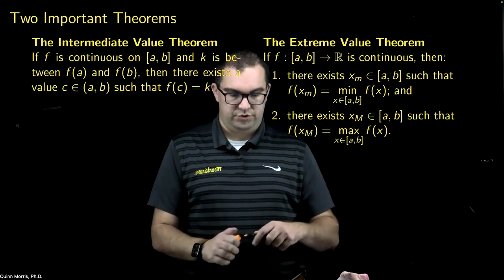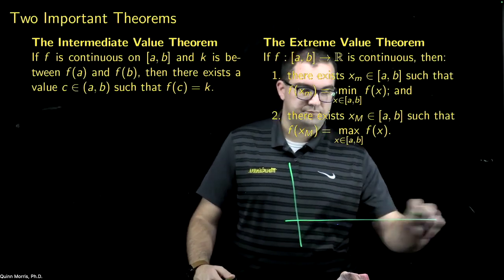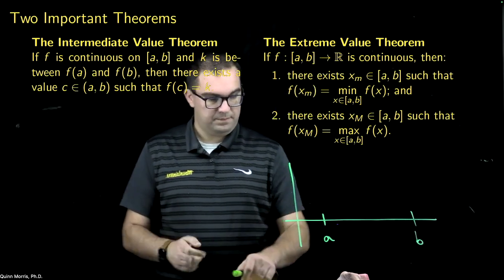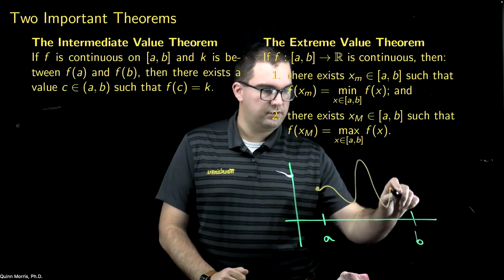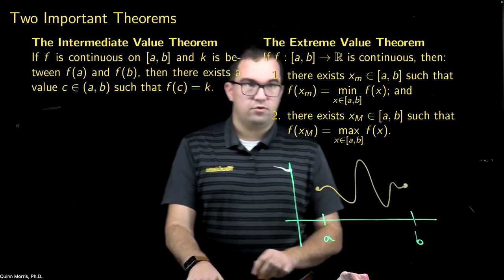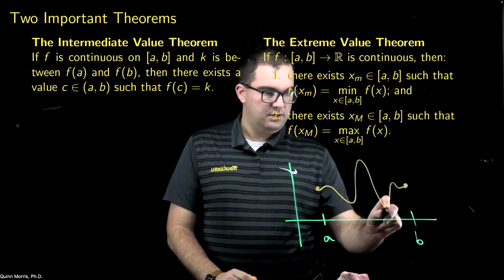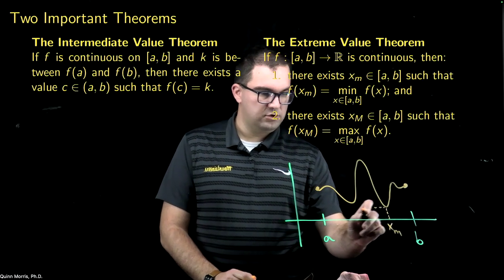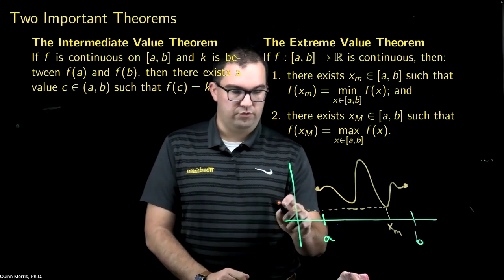So over here, if we were to draw a similar picture to illustrate what's going on, again, I have a continuous function on a closed interval. Maybe it does something like this. What this theorem is saying is there has to be some x sub little m where my function actually achieves its minimum value on the entire interval.